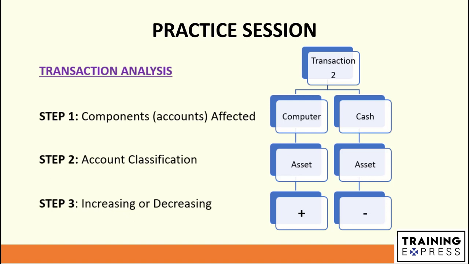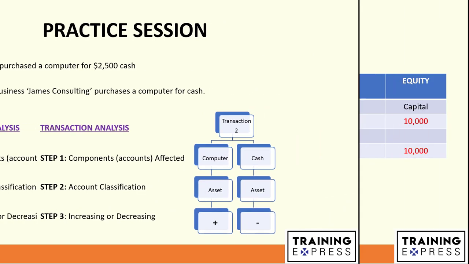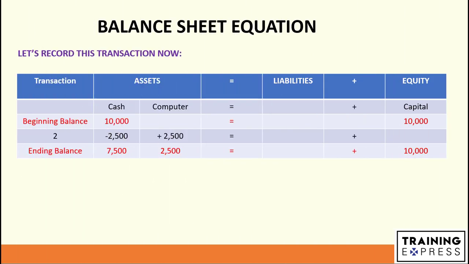We can see here that computer asset is increasing and cash asset is decreasing. Let's record this transaction in the balance sheet equation. We will start with the beginning balance, which is actually the ending balance of the previous transaction. If you remember, at the end of the first transaction, we had a balance of cash of $10,000 and capital $10,000. Now let's see how transaction number 2 is affecting the balance sheet equation.